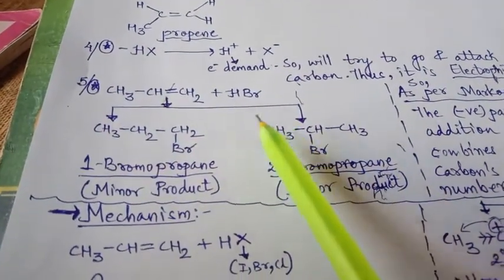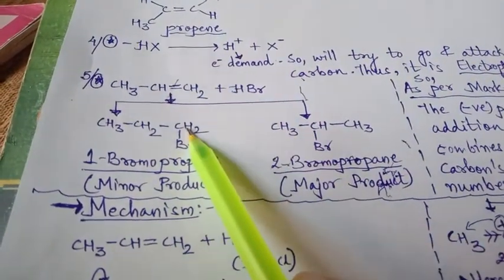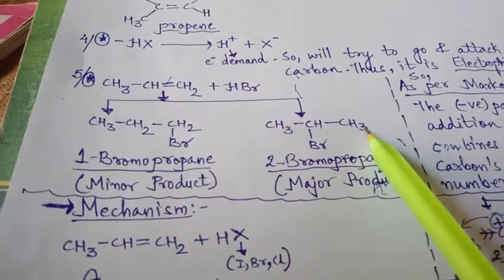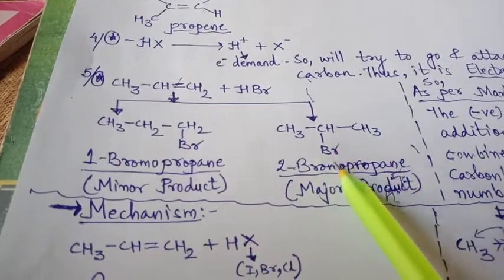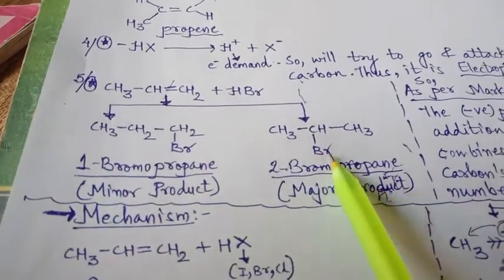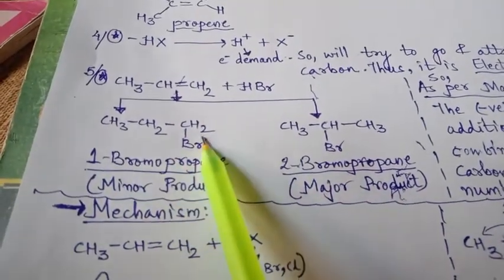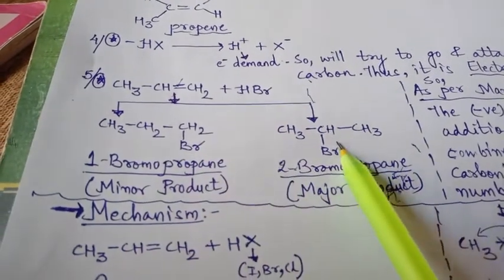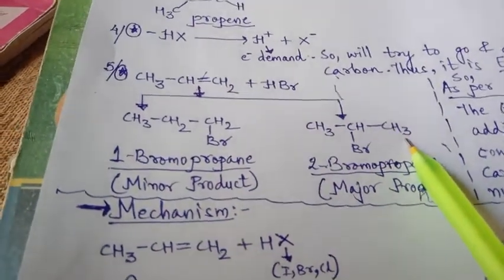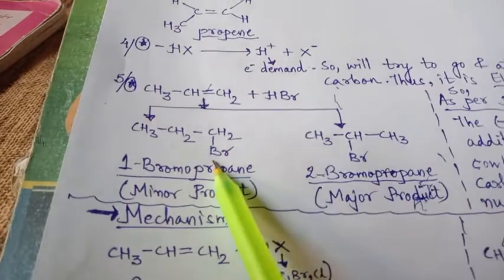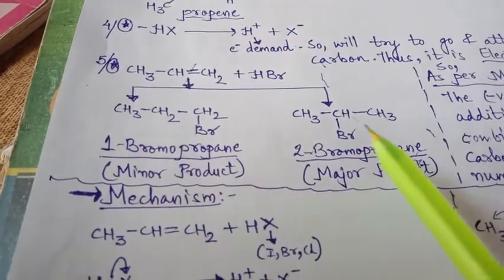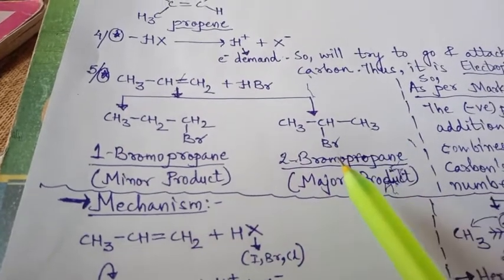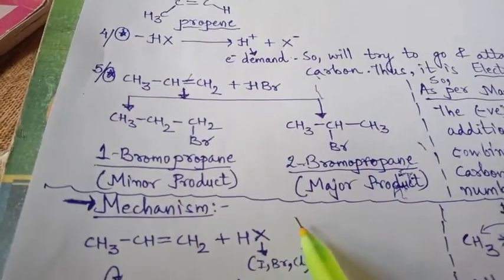Or it can also happen that H will attack this carbon, so it will be CH3, and Br will attack this carbon, then it will be CHBr. So we have two possible products, that is 1-bromopropane or 2-bromopropane. As per Markovnikov, 1-bromopropane is the minor product, that means less stable, and 2-bromopropane is the major product, that is more stable.